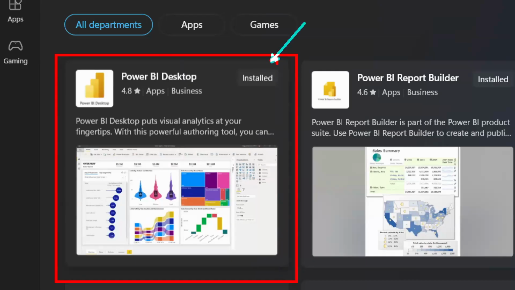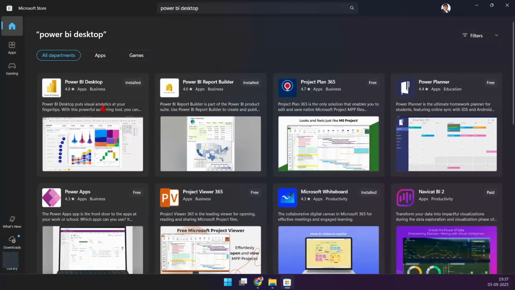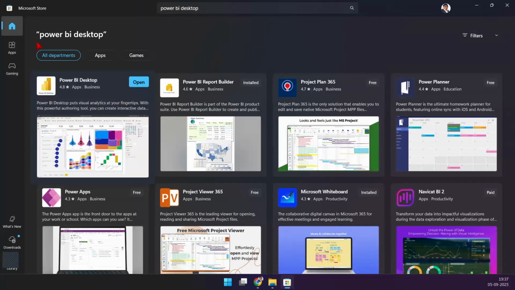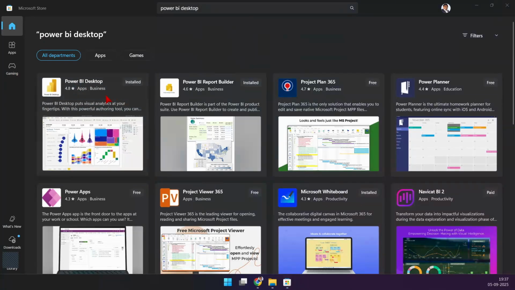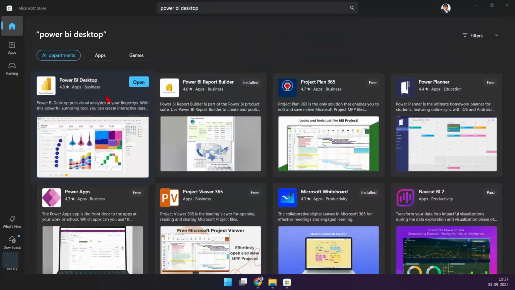All right. Now, when you update or install it from here, the updates are automatically taken care of. Okay. So Microsoft Store is going to push all the updates that you need, and Power BI Desktop gets at least 15, 16 features every single month. So Microsoft is going to be upgrading this software every single month. There is a release coming up every single month with, like I said, 15, 20 features. And those are all going to be pushed automatically to your software if you install it this way. Okay. So I think you're already on a Windows machine, maybe Windows 10 or Windows 11.